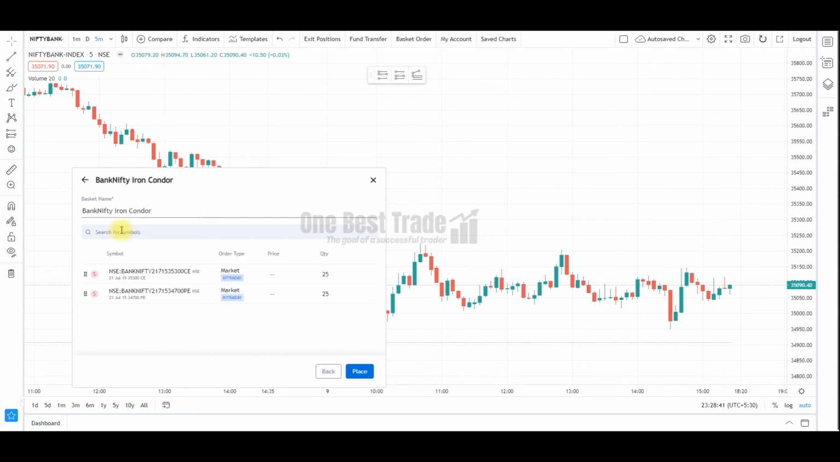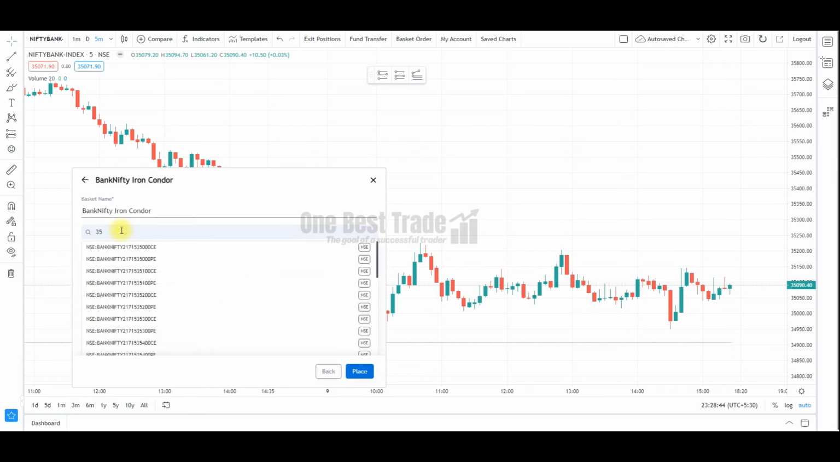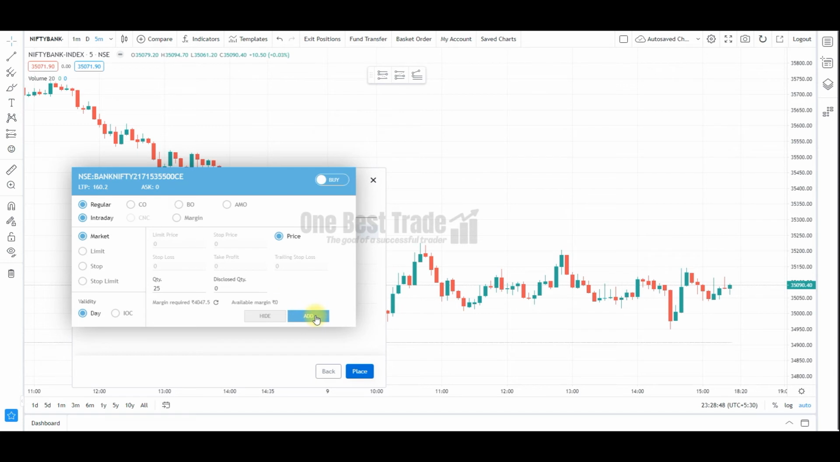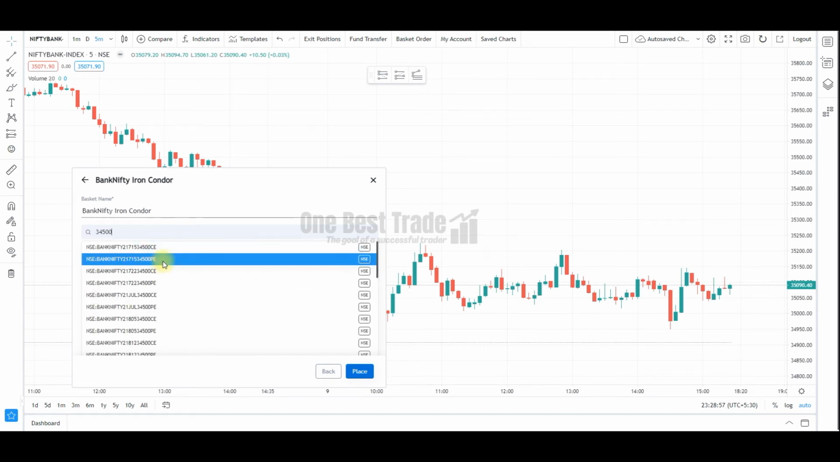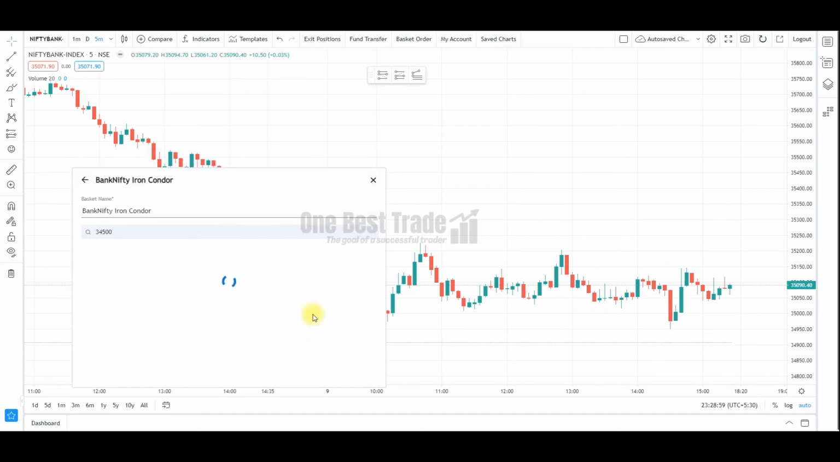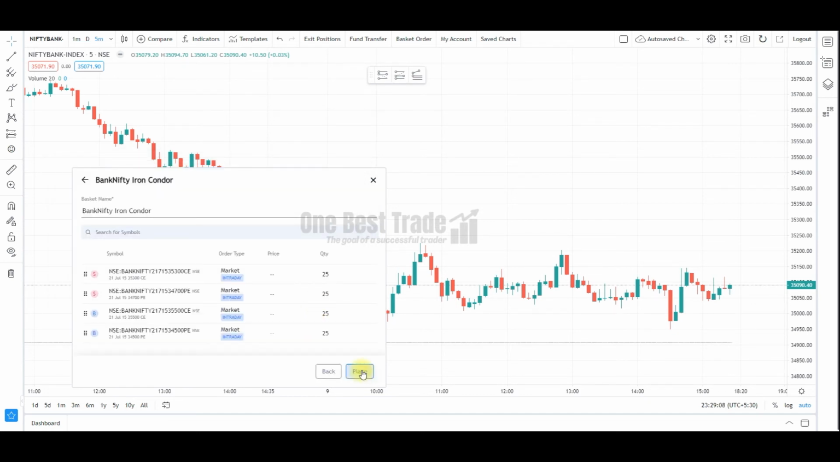Then we are giving a protection: the 35,500 call option, which we are buying. Just add it, and then the 34,500 put option we are also buying as a protection. Now your strategy is ready. You can execute all four legs in one go. Just press the place button, and automatically your orders will go to the exchange.